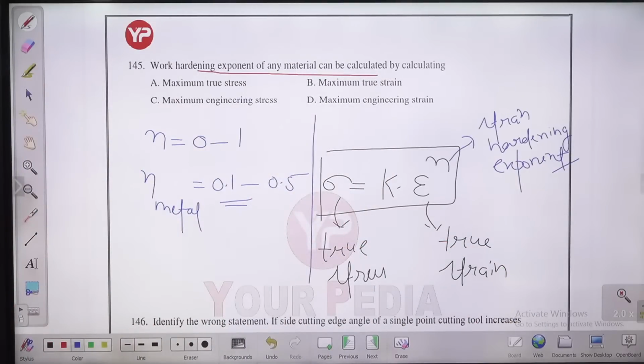So this strain hardening exponent we can find out using maximum true strain.